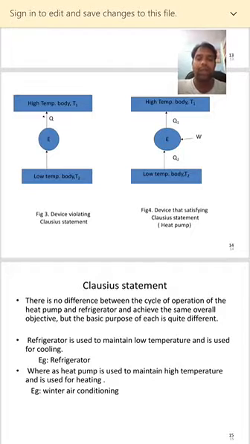The heat pump has its own purpose, whereas the refrigerator has its own purpose. The refrigerator is used to maintain low temperatures and is used for cooling.